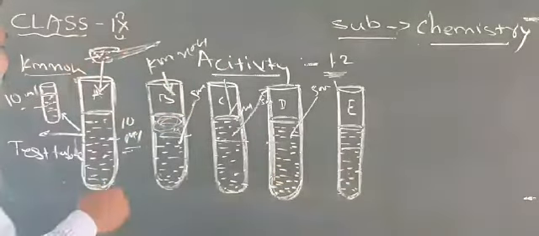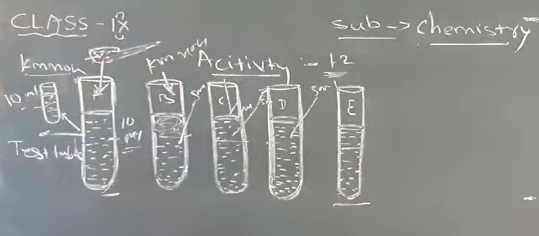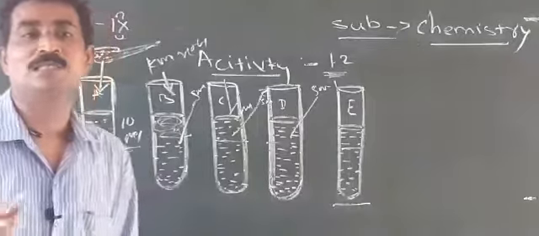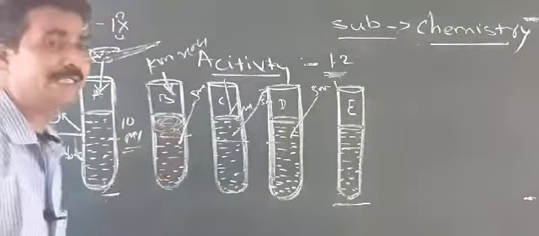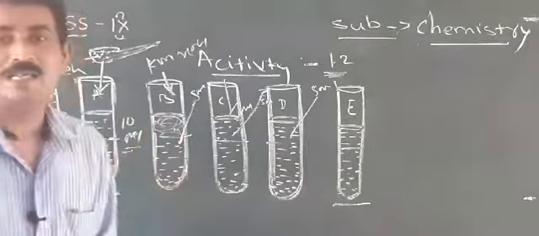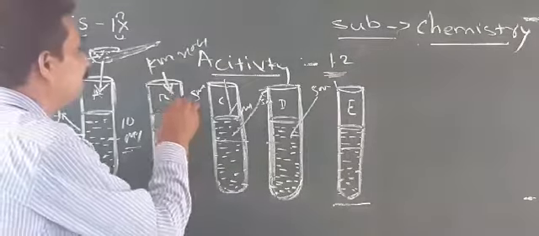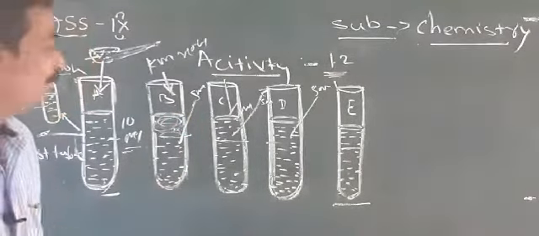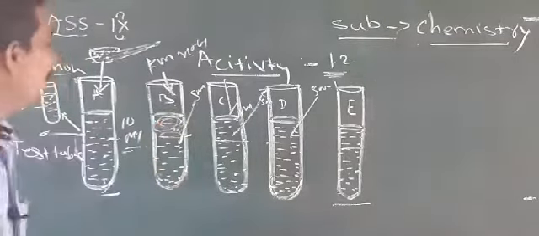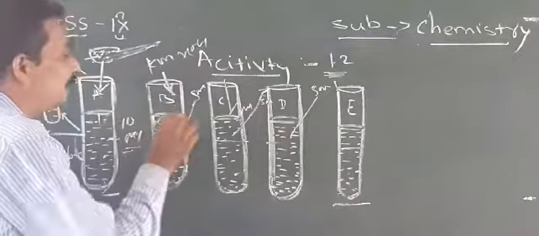Compare the first test tube solution and the last test tube solution. What is the difference you observe? In the first test tube it is very dark, a concentrated solution, completely dark potassium permanganate solution. Then we go to second test tube B. Comparing test tubes A and B, you observe a lot of difference; A is very dark but B is a little lighter.